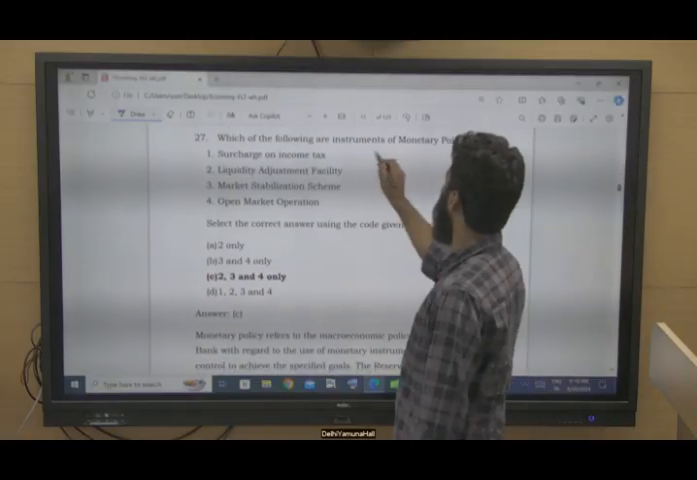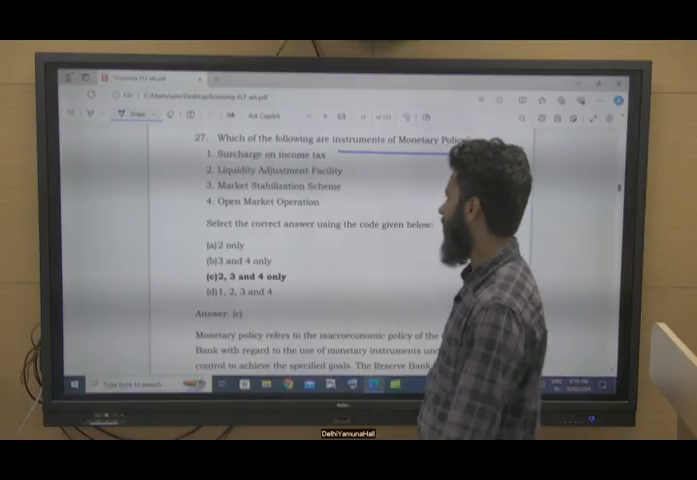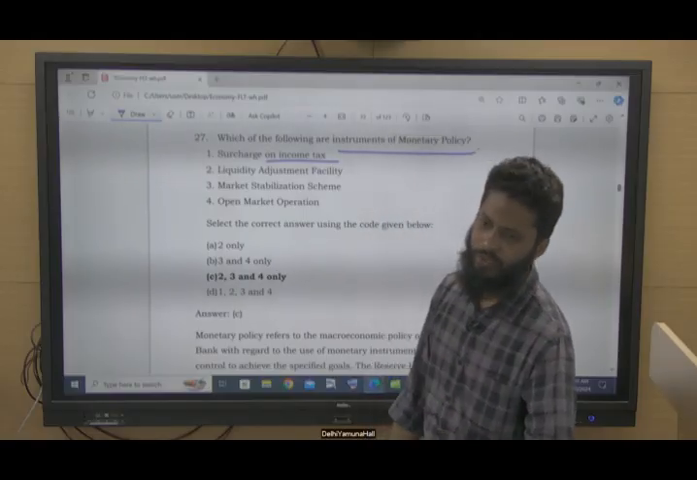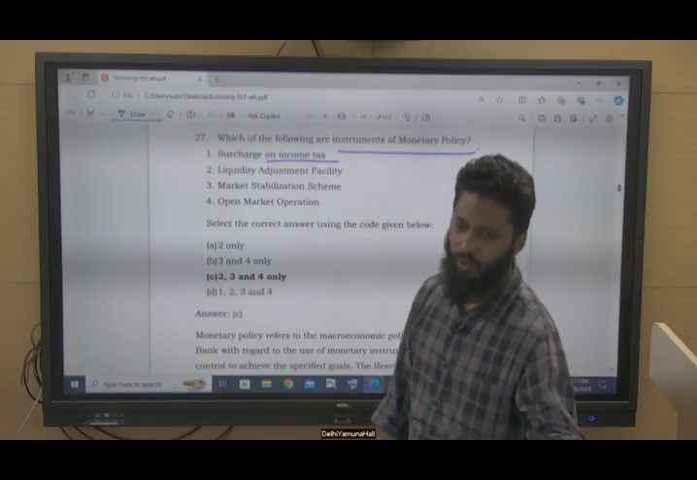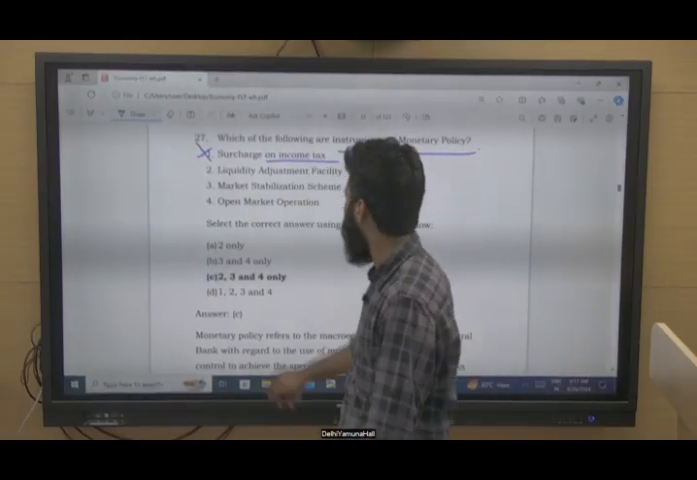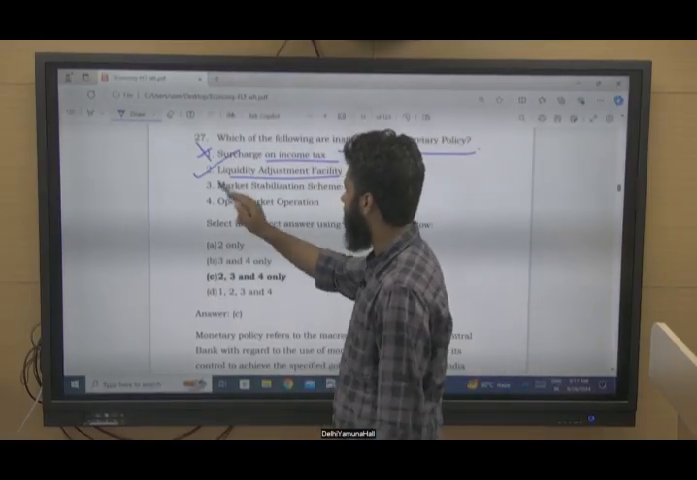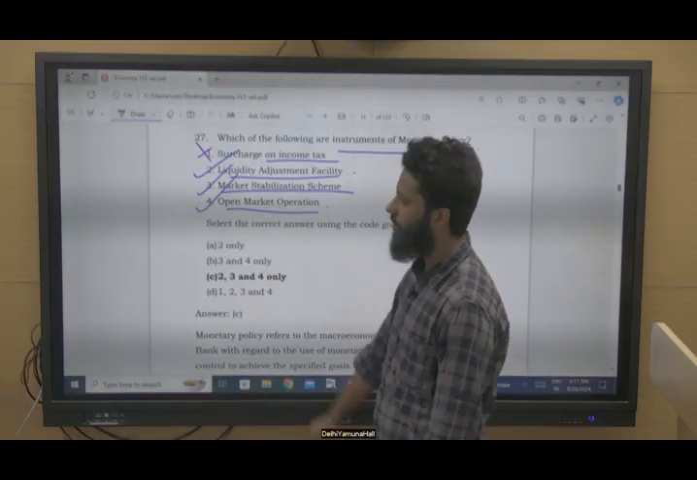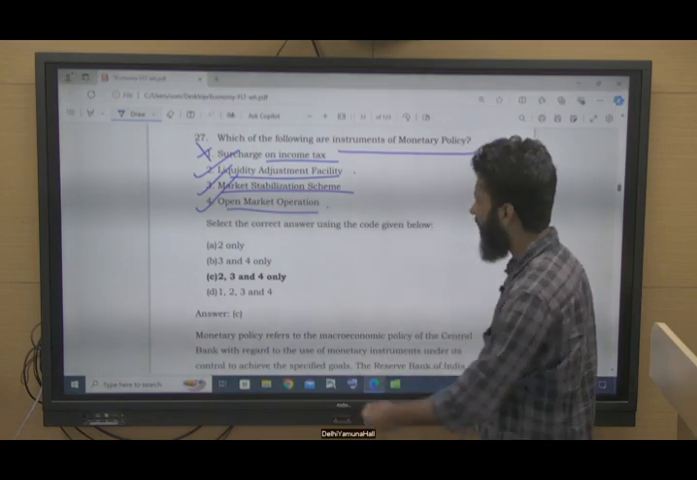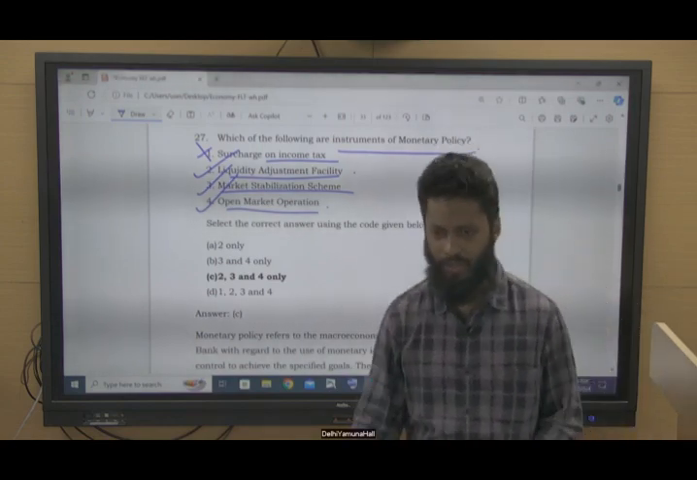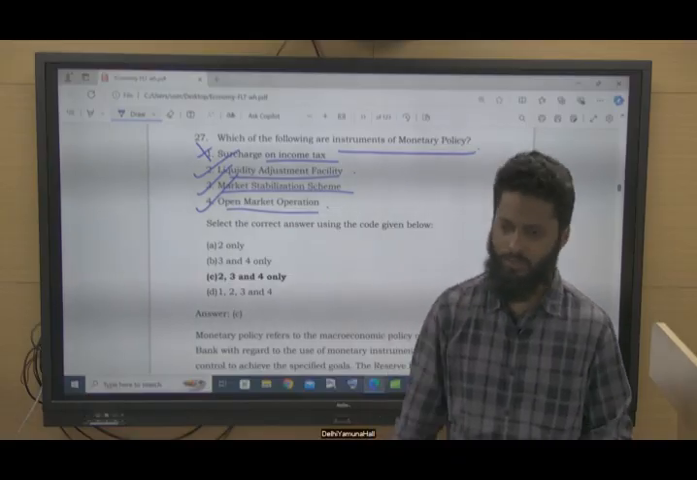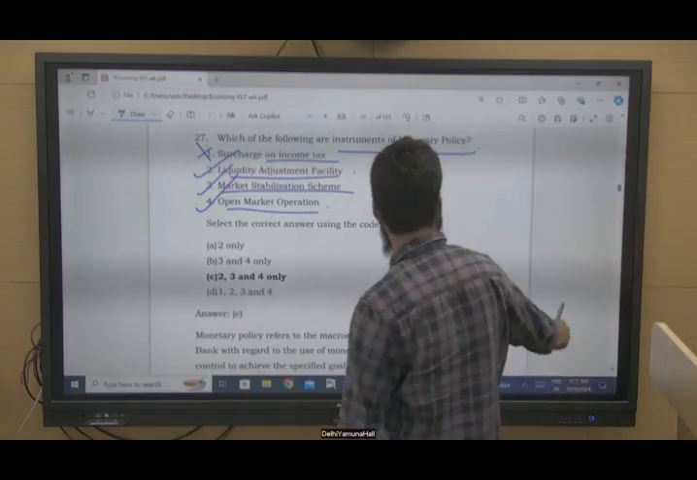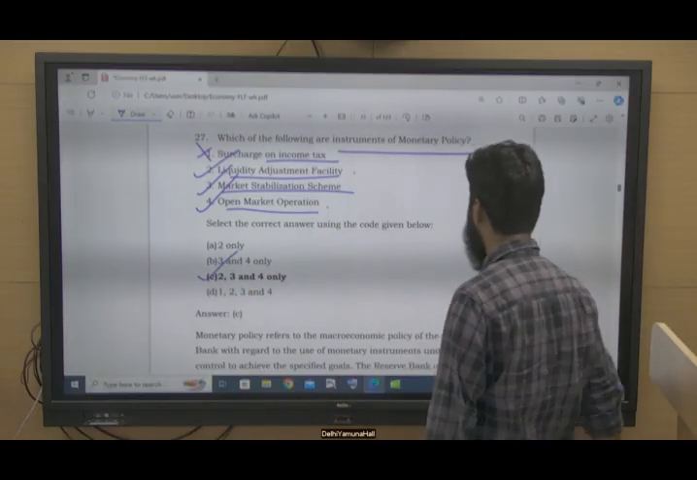Which of the following are instruments of monetary policy? Simple question. Surcharge on income tax. So taxation is related to fiscal policy, comes under the purview of Government of India or Finance Ministry. So this is not correct. Liquidity adjustment facility, yes, under RBI. Market stabilization scheme, yes, under RBI. And OMO, that is open market operation, it is also under RBI. So you have to keep an eye on what options are given here. When it comes to taxation, everything is related to fiscal policy, and that comes under the purview of Government of India. So 2, 3 and 4 are correct.